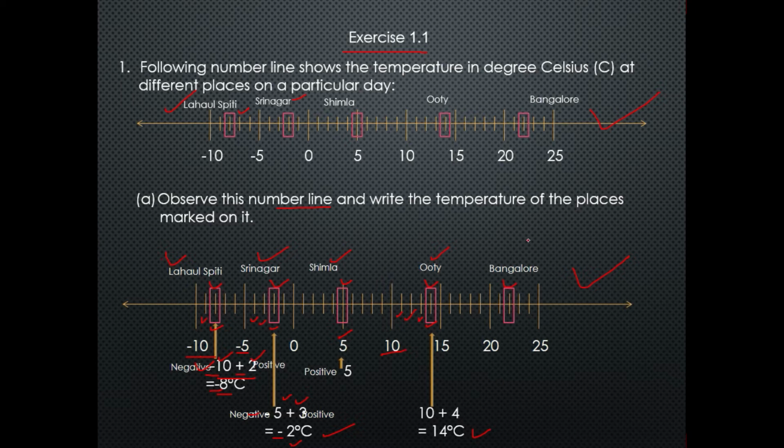Now we will calculate the temperature of Bangalore. Now we will add 2, because as we can see, from 20 towards the right hand side, 1 and 2. So we will add 2 to 20 and we will get 22 degrees Celsius. So these are all the temperatures of the different places.